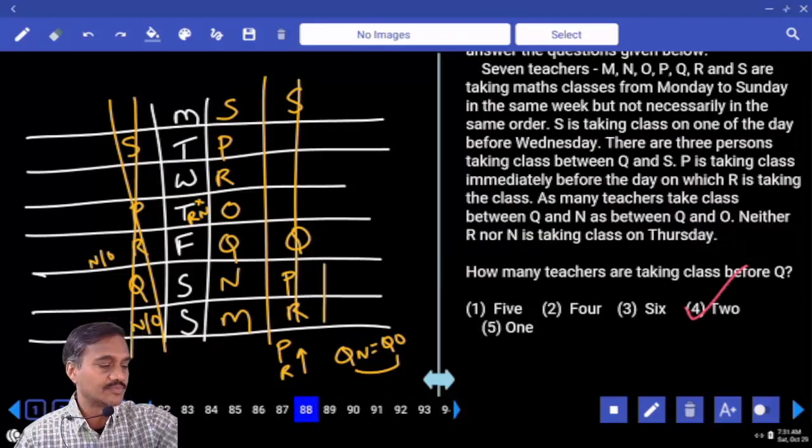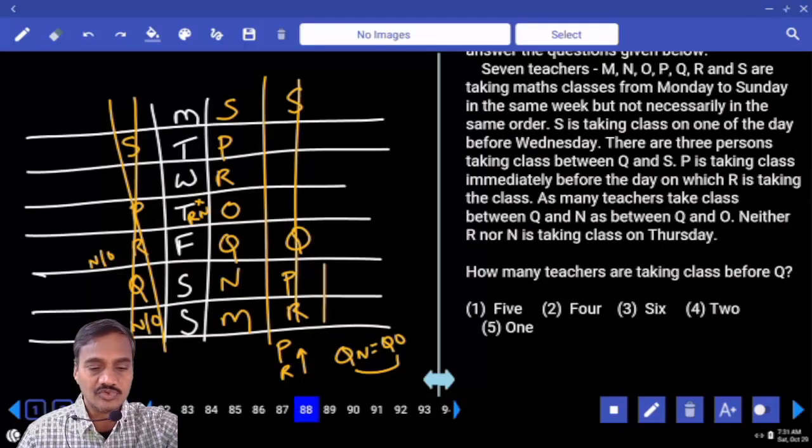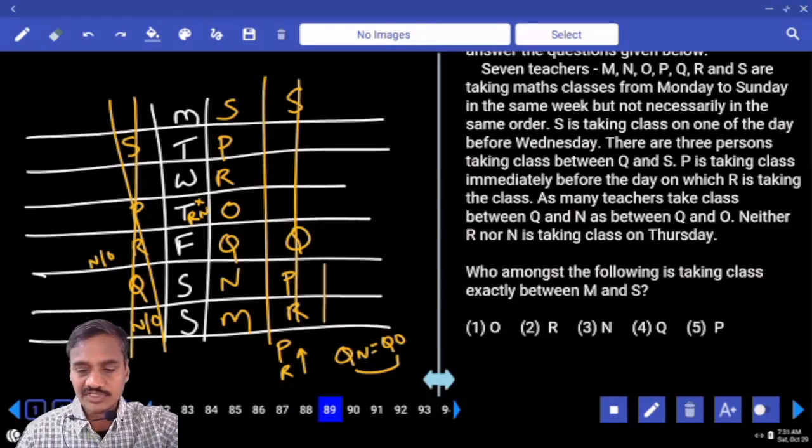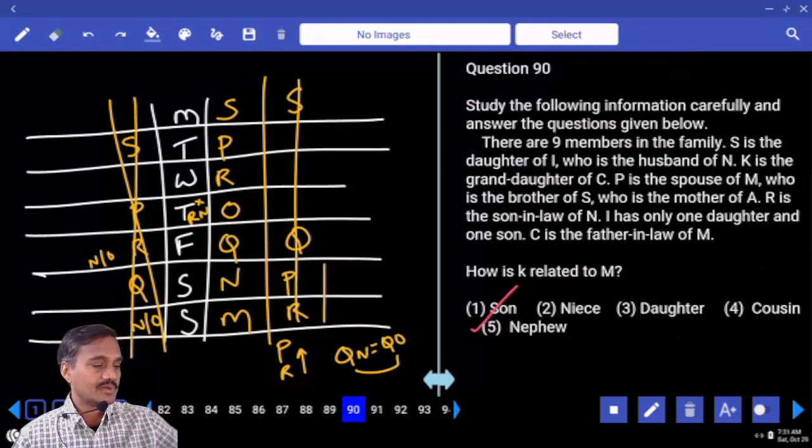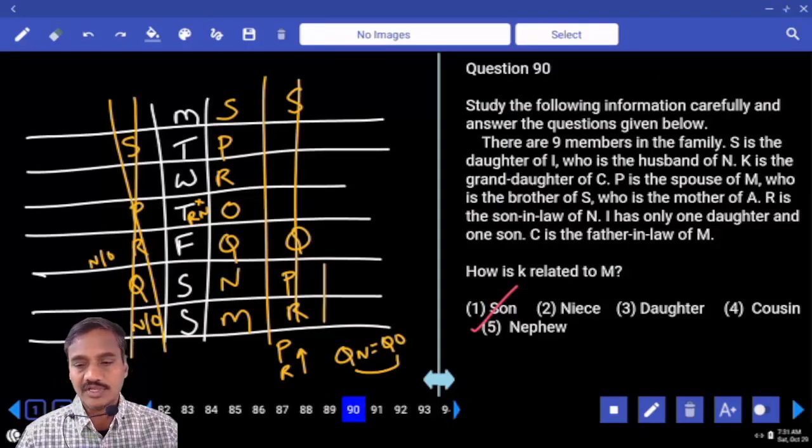Question number 87. Then 88. How many teachers are taking classes before Q? Before Q, there are 4 persons. Choice 2. And 89, who among the following is taking classes exactly between M and S? Exactly between M and S is O. O is the answer. That is choice 1. Done with this? The next one, 90 onwards.